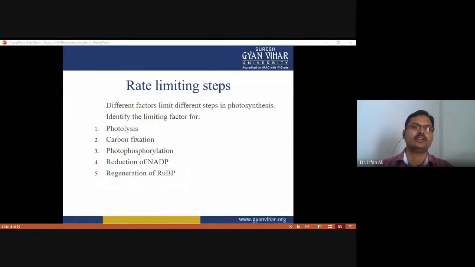And if we talk about the limiting steps in photosynthesis, a limiting step means one that controls the photosynthesis rate. So different factors limit different steps in photosynthesis. Identify the limiting factor, like photolysis of water, carbon dioxide fixation, photophosphorylation, reduction of NADP, and regeneration of RuBP. So all these factors affect the rate of photosynthesis. If all the factors proceed in sufficient quantity, the rate of photosynthesis is good.